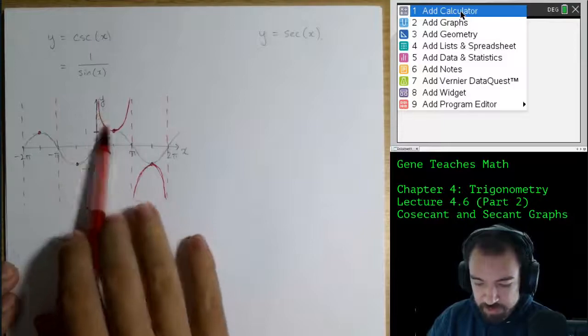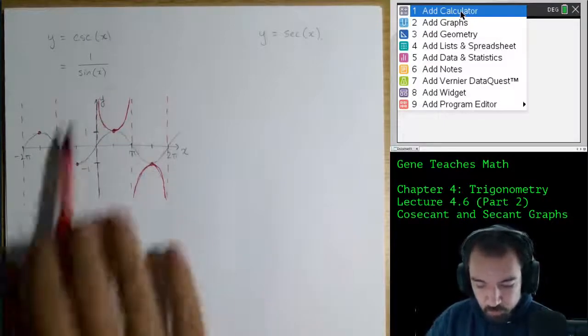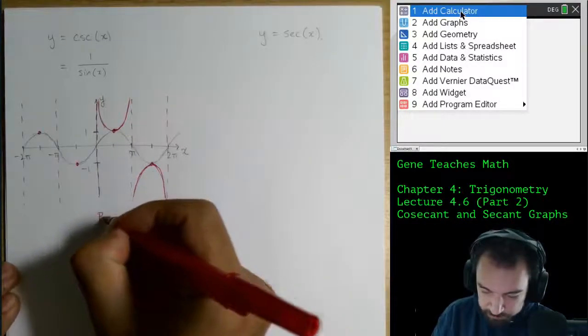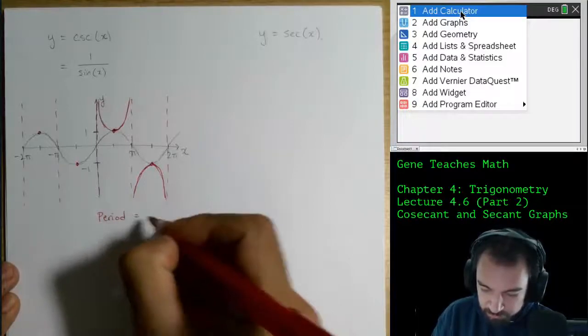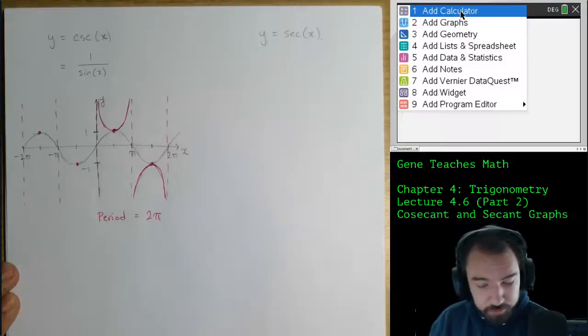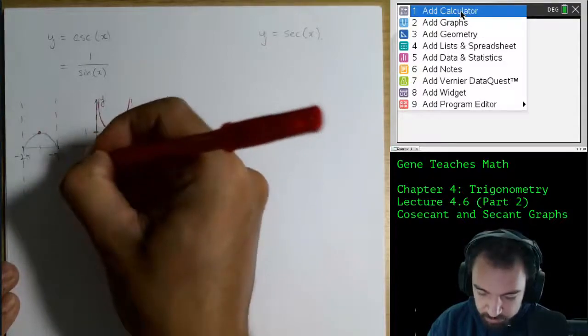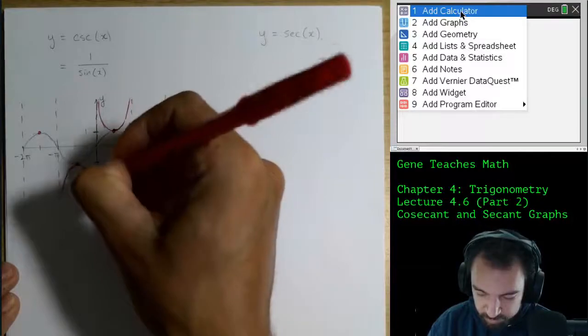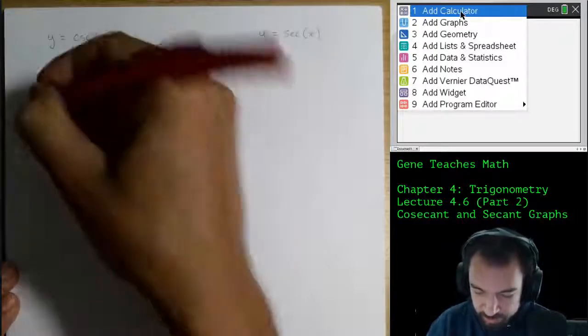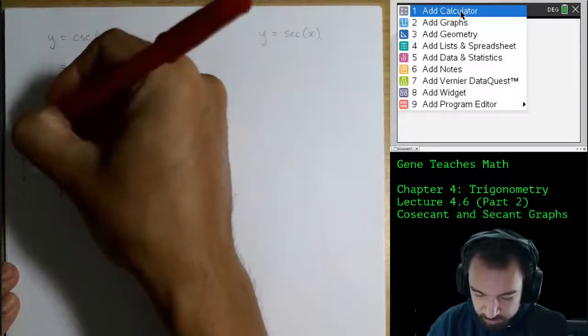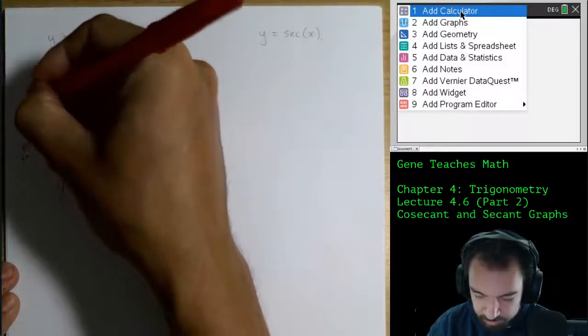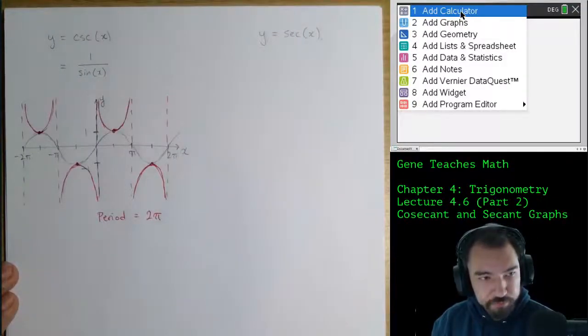By symmetry, we have the same behavior on this side. Now down here, as my pencil graph y value gets closer and closer to 0, 1 divided by that is going to be negative, but it's going to be a very, very negative number. So this will happen, and by symmetry, on the other side, this will happen. Okay, so we notice that this and this put together form one cycle. So the period of cosecant of x is 2 pi. And perhaps you remember that from an earlier section where we said sine, cosine, cosecant, and secant have period 2 pi, while tangent and cotangent have period pi. Okay, cool. So there's the graph.